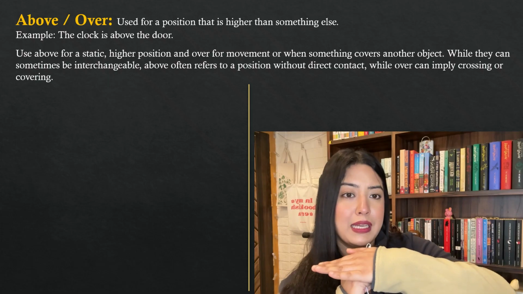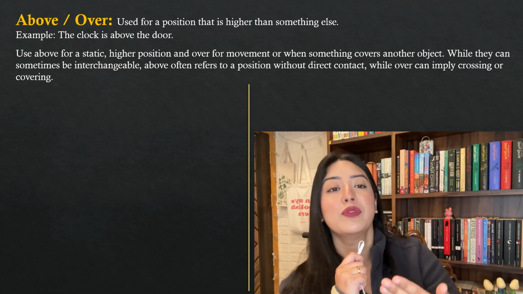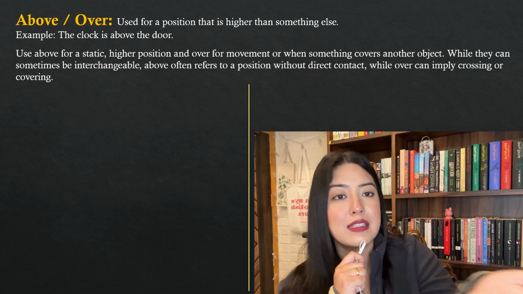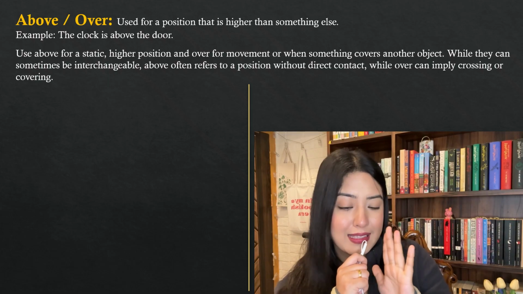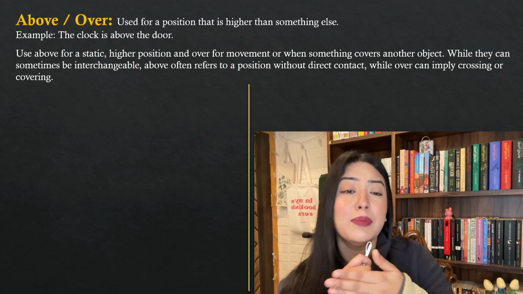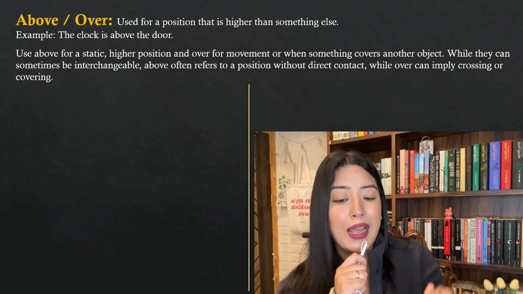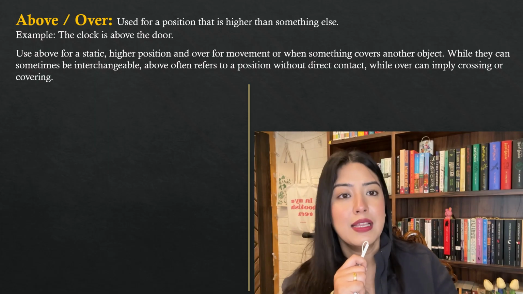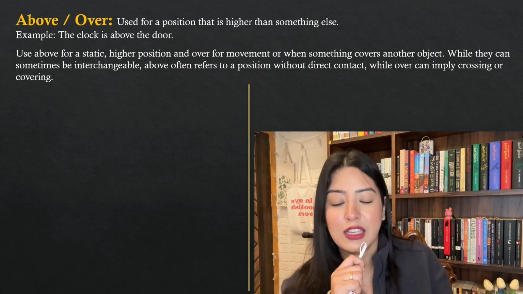The roof is over the building. There's connection and it is on top of the building, no? So it's connected and it is at a higher position than something else. I'll give you exact examples. I'll give you the explanation, but this is very, very easy, okay? While they can sometimes be interchangeable, that means sometimes you can use them synonymously. You can use them interchangeably.